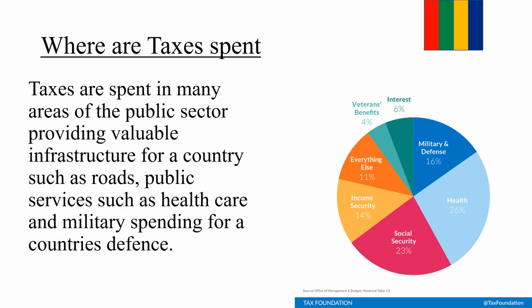So where are taxes spent? We've just touched on this, but taxes are spent in many areas of the public sector, providing valuable infrastructure for a country such as roads, public services such as healthcare and military spending for a country's defences. On the right, we can see a breakdown of tax spending in the United States, with the most taxes being spent on health and social security.